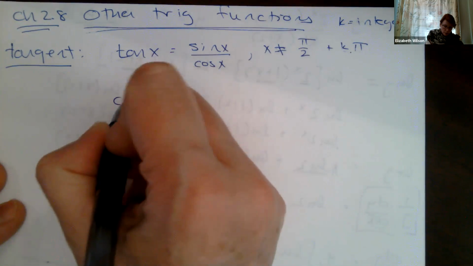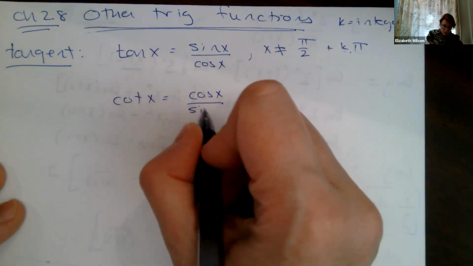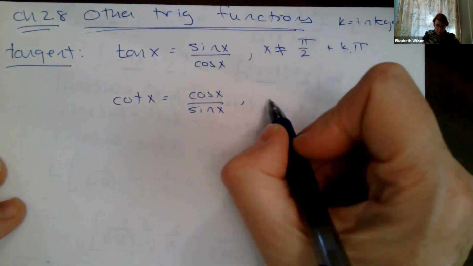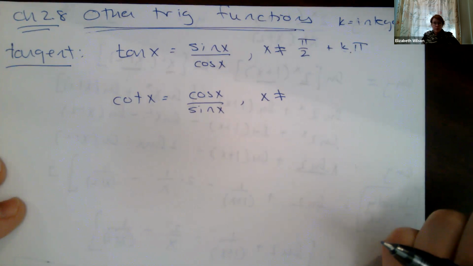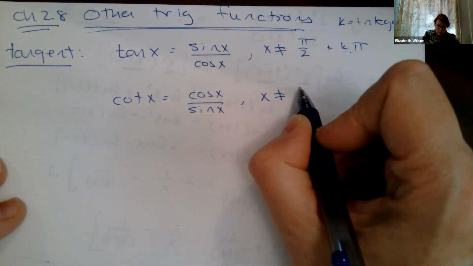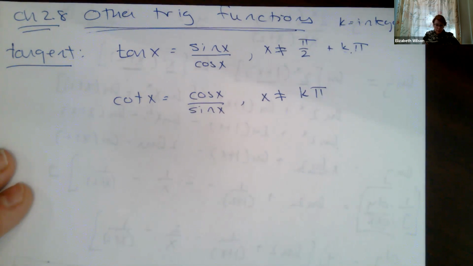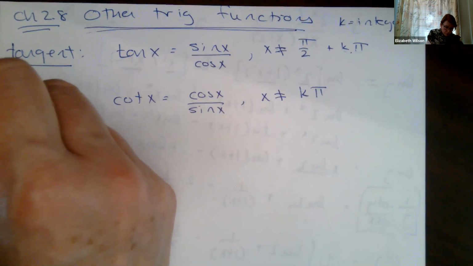All right, so cotangent of x is cosine of x over sine of x. Again, I've got a function in the denominator. I have a chance for where is my sine equal to 0? My sine is equal to 0 at multiples of pi, including 0. So x can't be equal to k times pi. So I'm looking at my denominator as a place for exclusion. Cotangent.